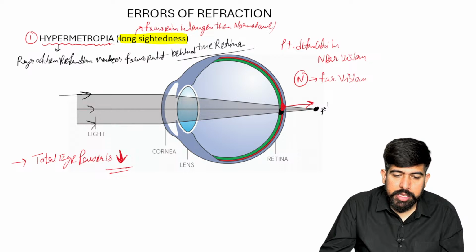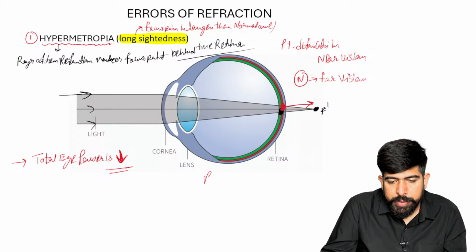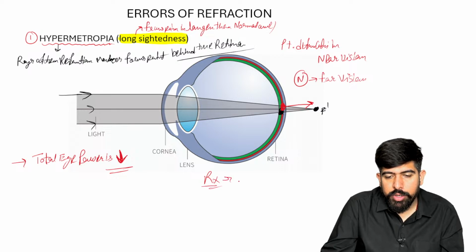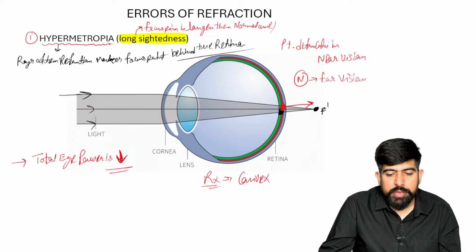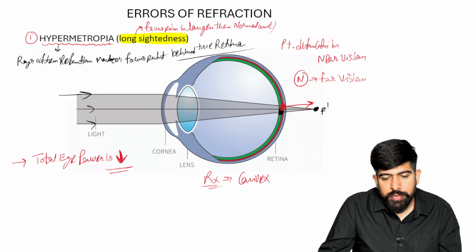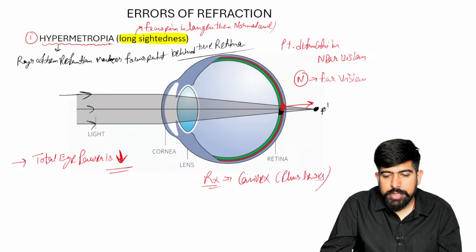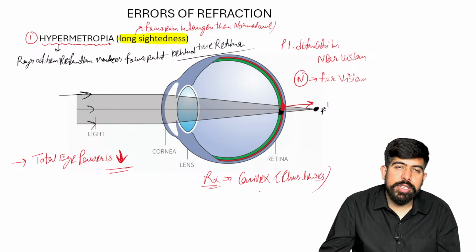In hypermetropia, please write it down, in the treatment part we're going to give convex lenses, which are your plus lenses.